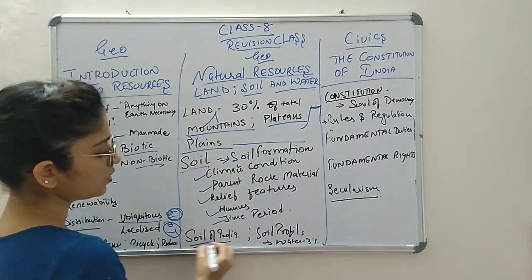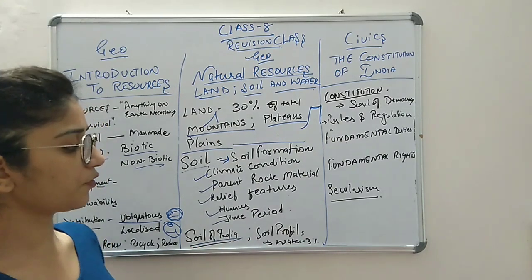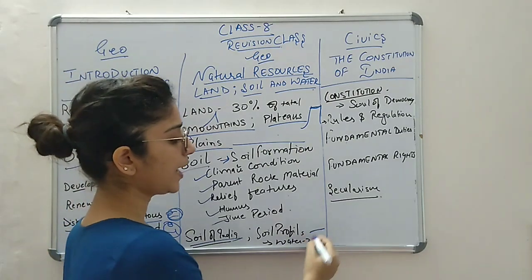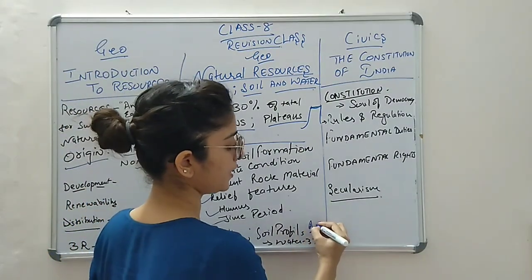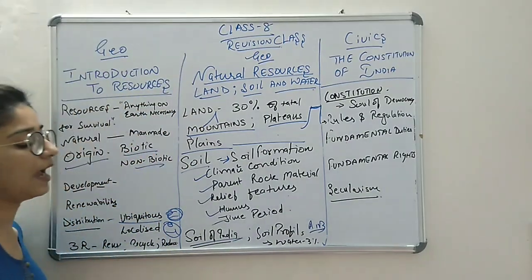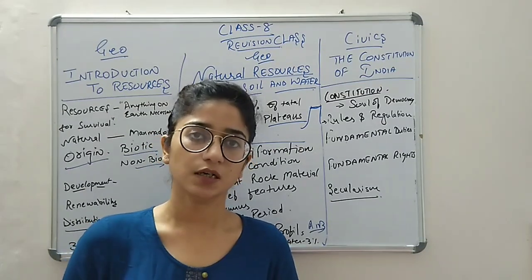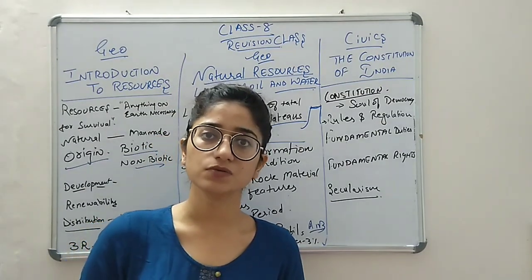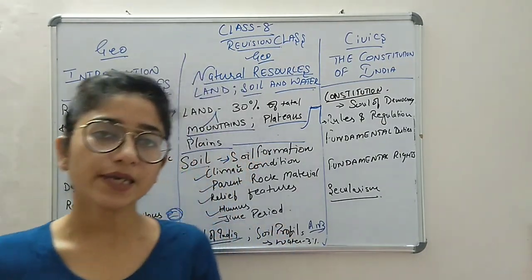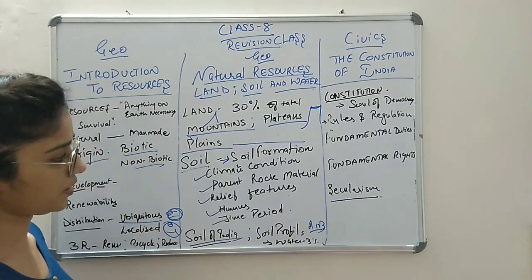Then coming to the soils of India, we talked about soil profile as well, like horizons A and B, right? And in the soils of India, there are different kinds of soils and regions: alluvial soil, plateaus, terrace farming. Each and everything we have done in this land and soil formation.